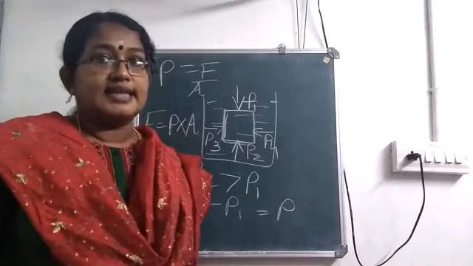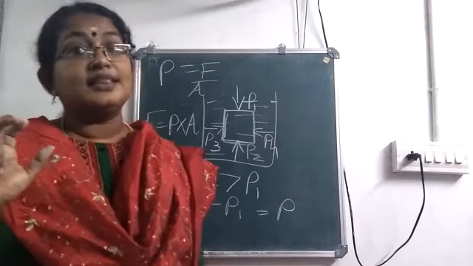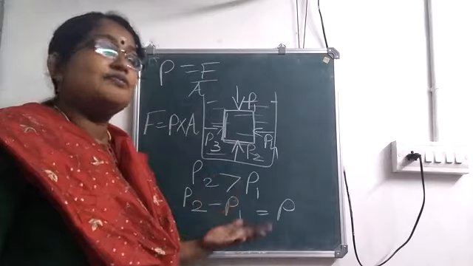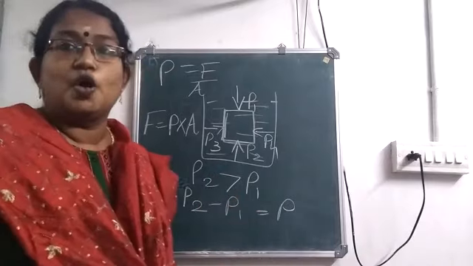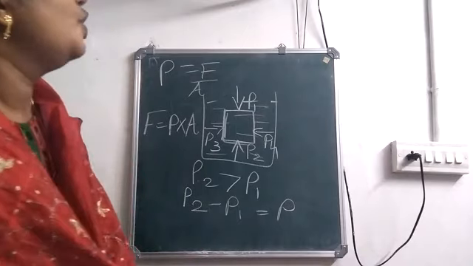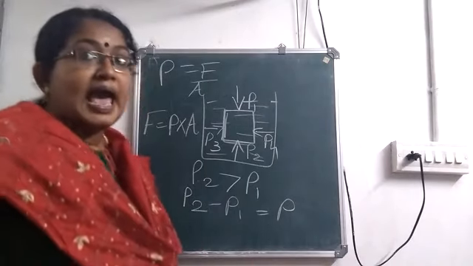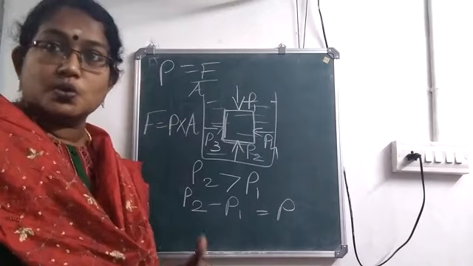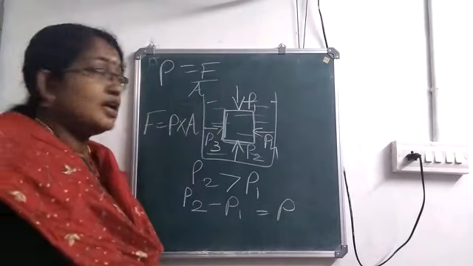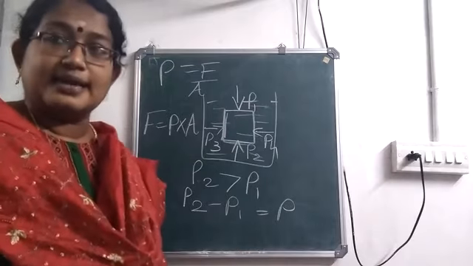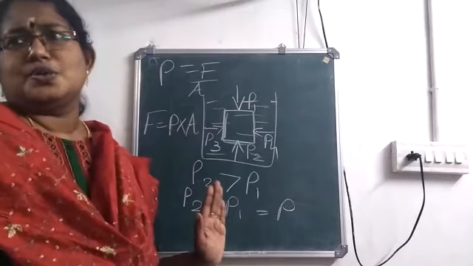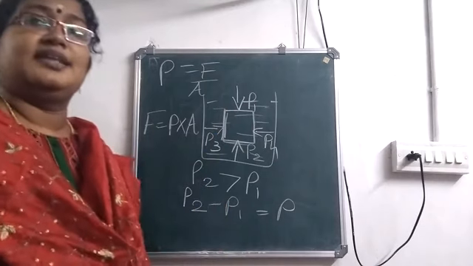We already learned that pressure increases with depth. So P2 is greater than P1, and when you take the difference P2 minus P1, you get it as P. And we know that pressure is force acting per unit area, and from there, force is pressure into area, and this force is our upthrust. So is it clear? Okay then, thank you children.